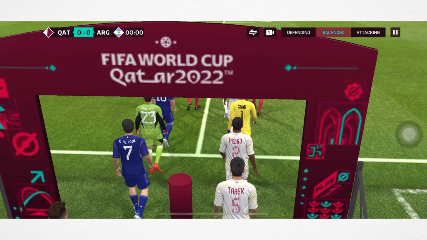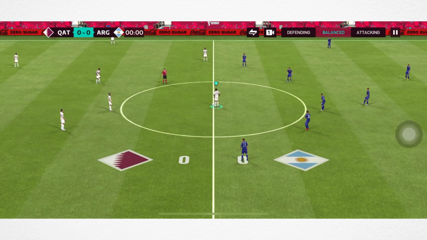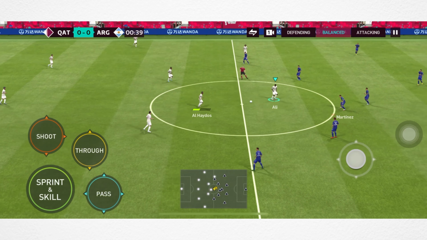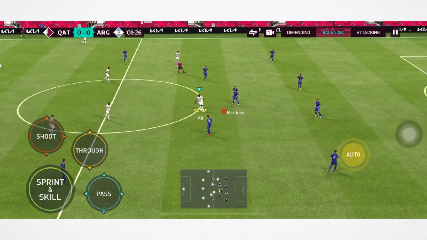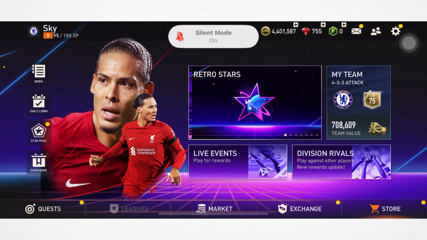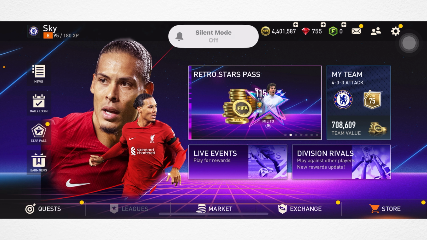Is your FIFA Mobile sound not working on your iPhone? In this video, I will walk you through some troubleshooting steps to fix the sound or sound glitch in FIFA Mobile. So let's get started. Before you do anything, make sure your iPhone is not in silent mode. If it is, then turn off silent mode.